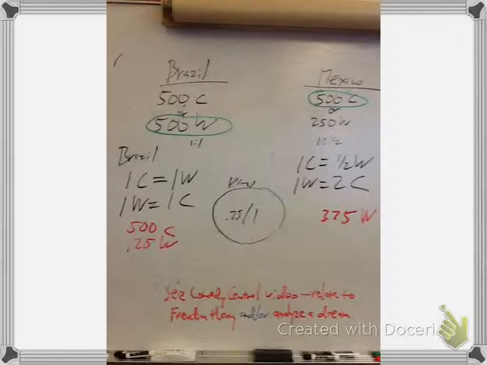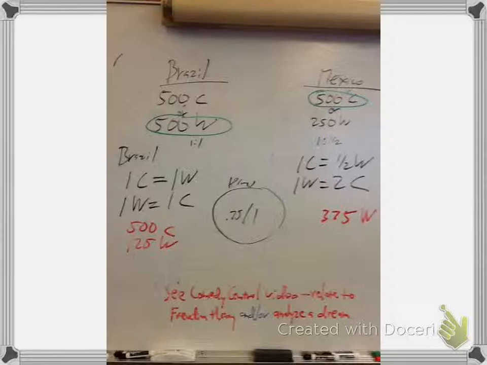I'm going to illustrate comparative advantage by using the example we talked about in class of Brazil versus Mexico. Brazil can make either 500 tons of coffee or 500 tons of wheat. Mexico can make either 500 tons of coffee or 250 tons of wheat. So as you see down below, Brazil can make one coffee for one wheat or one wheat for one coffee. Notice they can either do one or the other, but not both. And Mexico can either do one coffee for 1/2 a wheat or one wheat for 2 coffees.